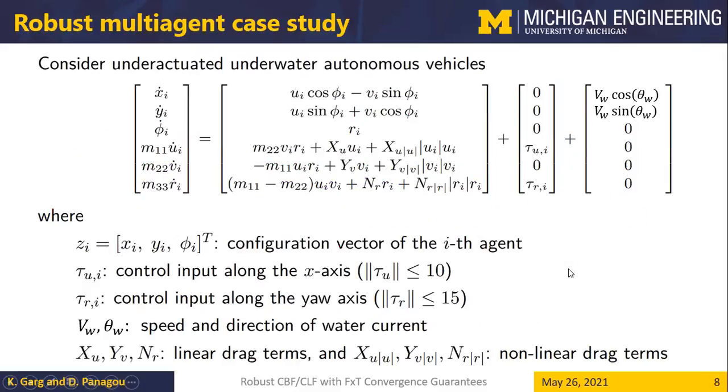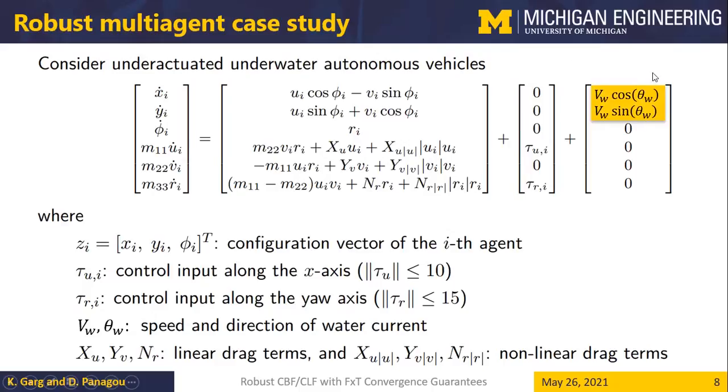All right, so we consider autonomous underactuated underwater vehicles whose dynamics is given here, where x, y, and phi is the configuration vector, where x and y is the position, phi is the orientation of the agent, and tau ui and tau ri are the control inputs for agent i, where tau u is the control input along the x-axis, can be thought of as the thrust input, and tau r is the control input along the yaw axis, which can be thought of as the torque along the yaw axis.